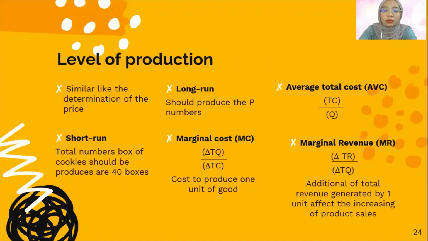The last one is marginal revenue, which is the additional total revenue generated by one more unit, affecting the increase of product sales. It can be determined by dividing the change in total revenue by the change in total quantity.